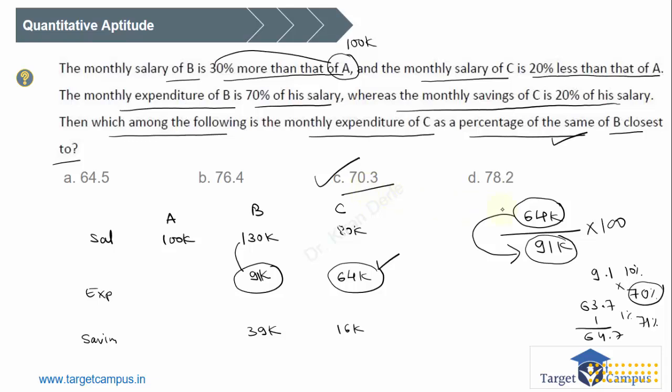I hope you understand. Even if calculators are not allowed, just think of base 10%, 50%, or this value is close to 70% of 91, or a multiple of 7, and so we got 70%, and this is how we are getting the answer. I hope you are understanding this, right? We have already discussed these things in our basic percentages and all those topics. Please go and watch them.